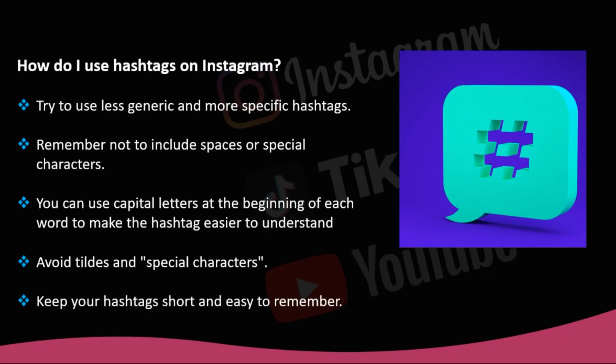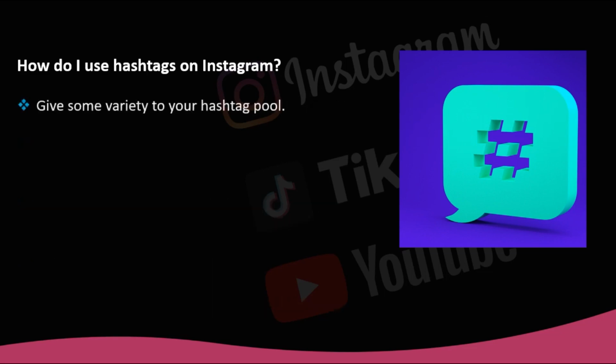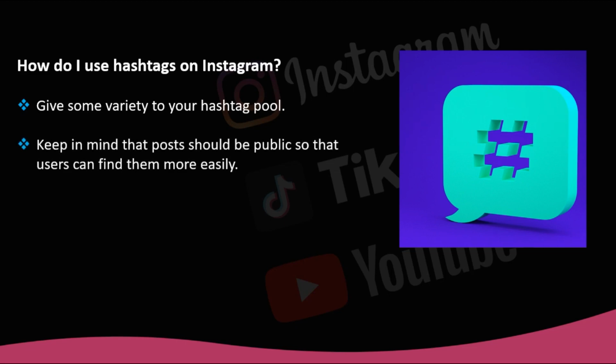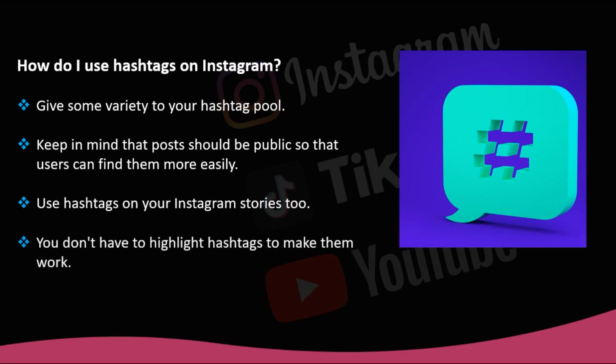Avoid fancy words. Give some variety to your hashtag pool, don't just use the same hashtags all the time as you'll miss the chance to be found through other labels. Keep in mind that posts should be public so that users can find them more easily. Use hashtags on your Instagram stories too, so they have a greater reach. Remember, you don't have to highlight hashtags to make them work. You can place them at the end of the post or wherever you prefer.